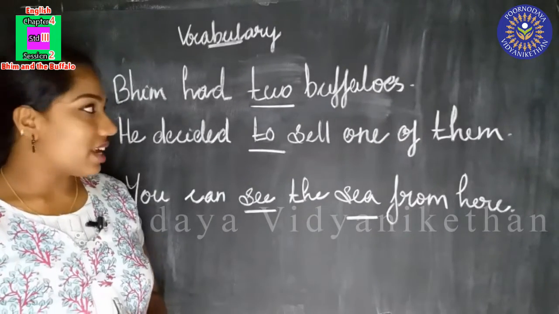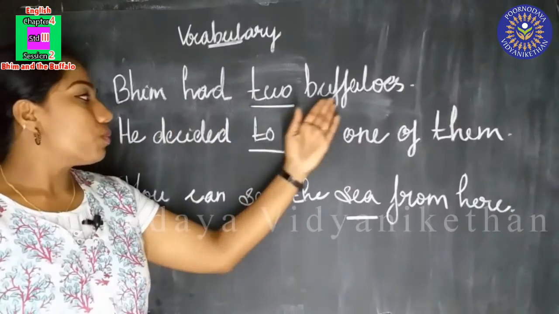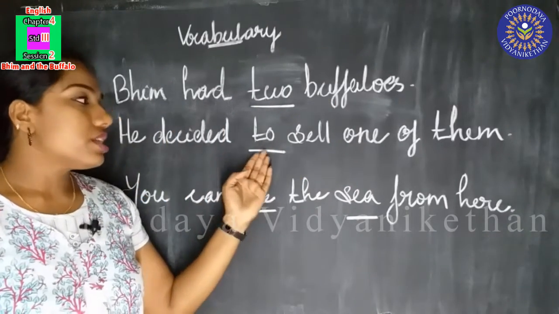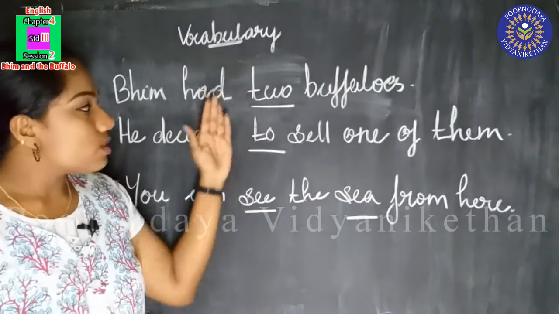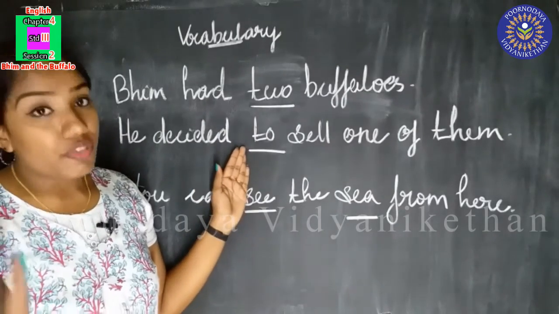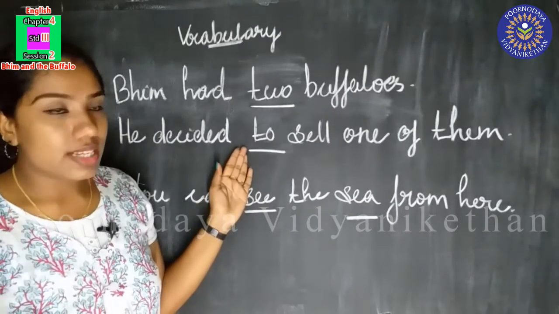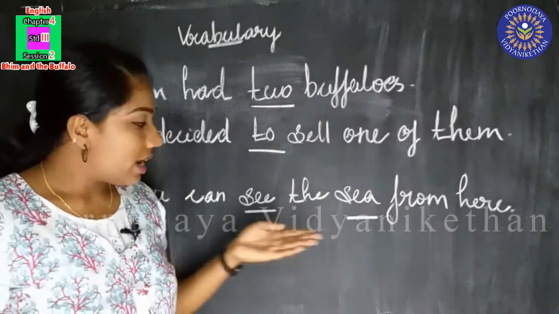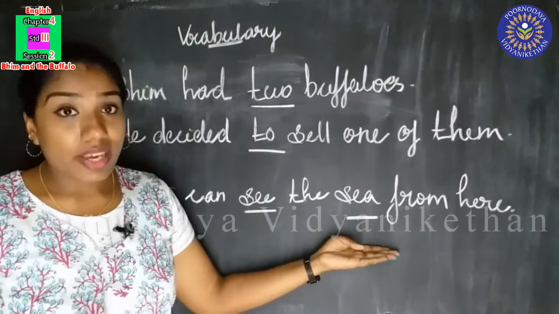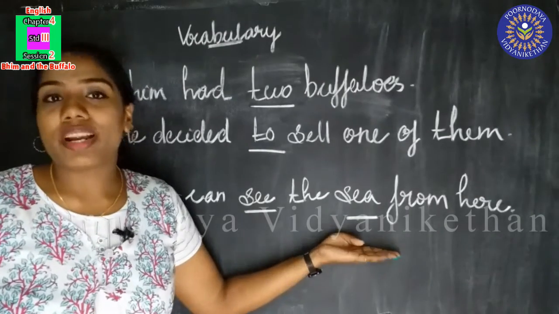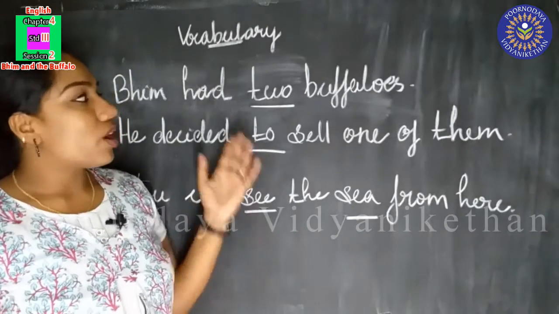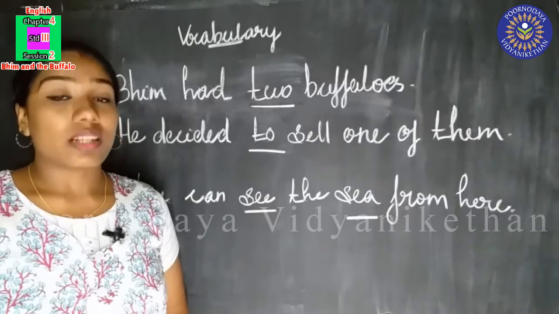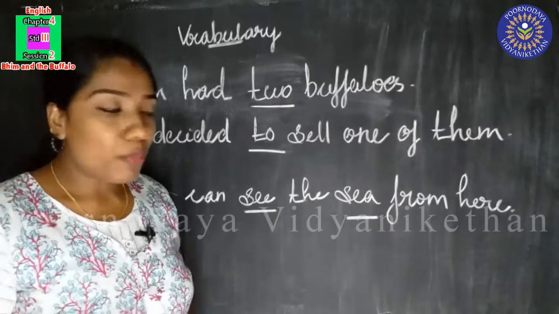Did you understand? Here, Bhim had 2 buffaloes. He decided to sell one of them. These 2 words are having different meanings and different spellings. You can see the sea from here. These 2 words are also having different spellings and different meanings. Do you know what we call these words? These words are called homophones.